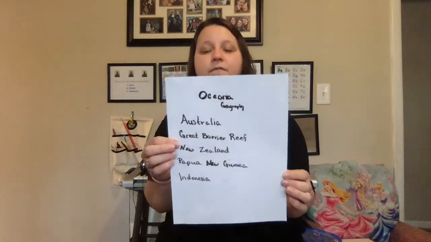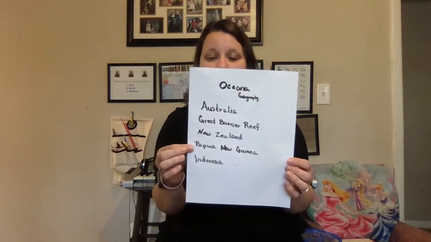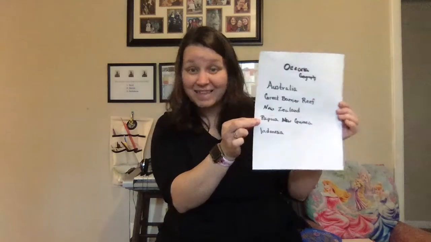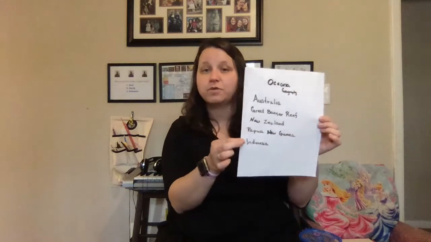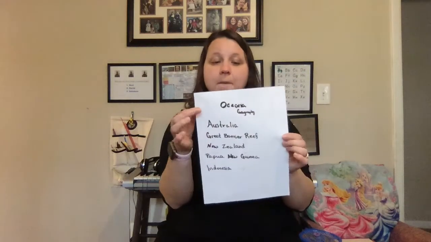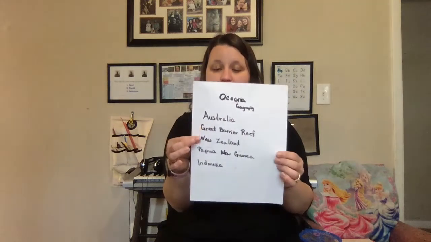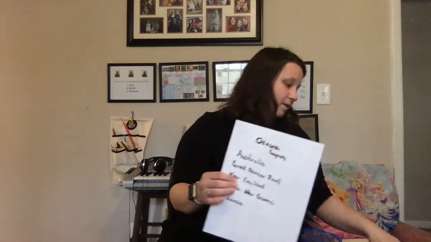Oceania Geography, we have Australia, Great Barrier Reef, New Zealand, Papua New Guinea, I hope I'm pronouncing that correctly, and Indonesia. But in our song, we're swapping these words to make it make more sense. So Oceania Geography is Australia, Great Barrier Reef, New Zealand, Indonesia, Papua New Guinea. So let's find them on our map.